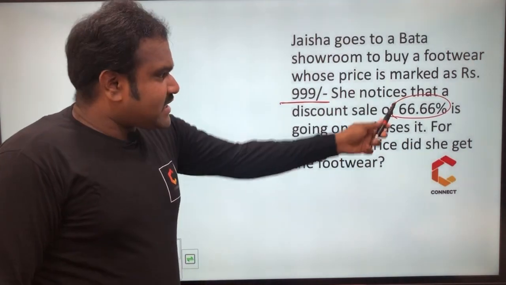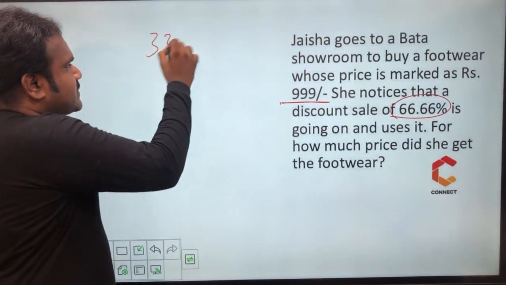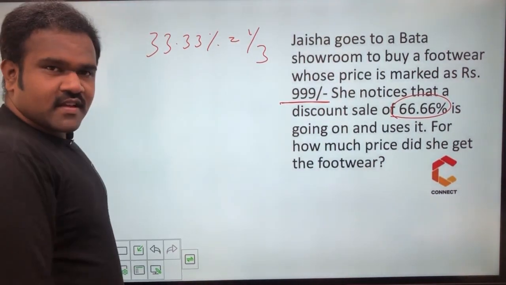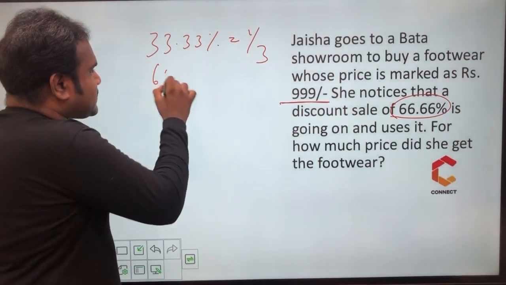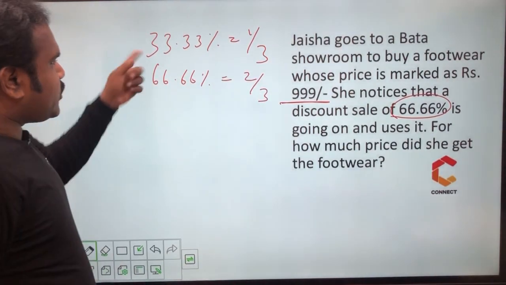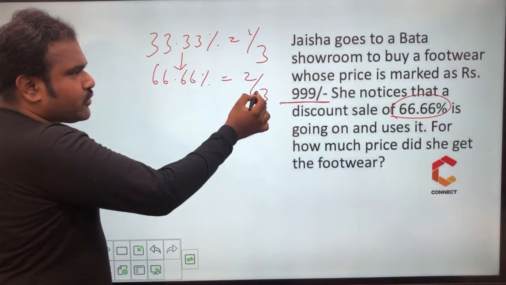Immediately once I see this value, my mind strikes 33.33%. 33.33% means 1 by 3. So if it is 66.66%, it is going to be 1 by 3 into 2, which is 2 by 3.